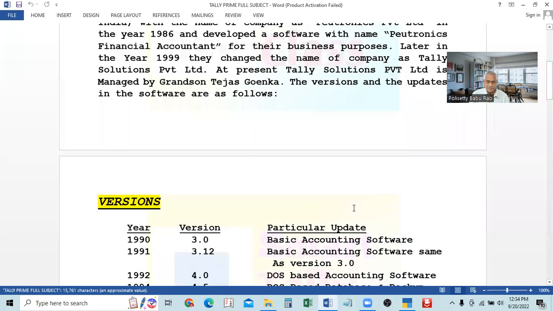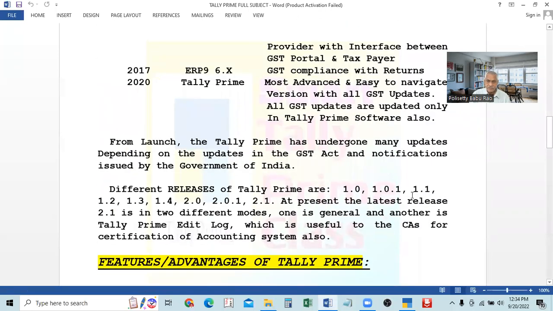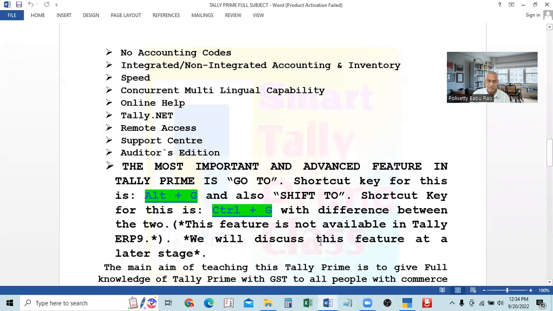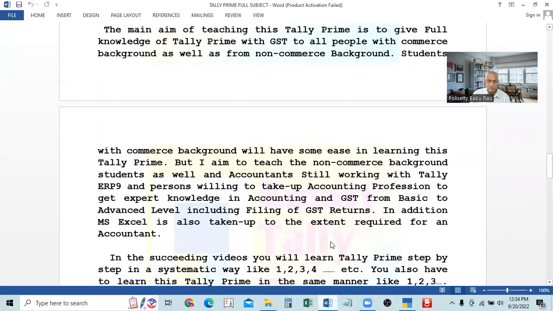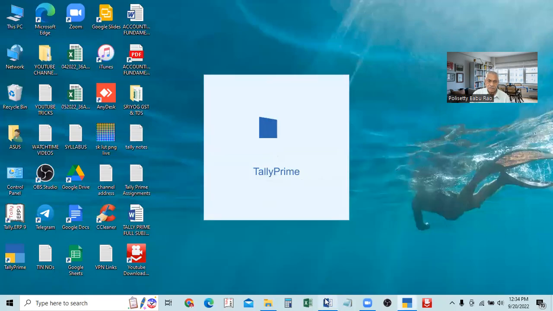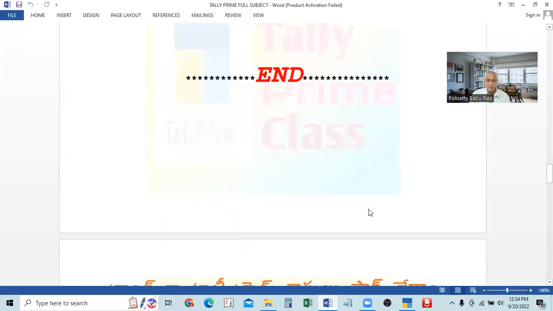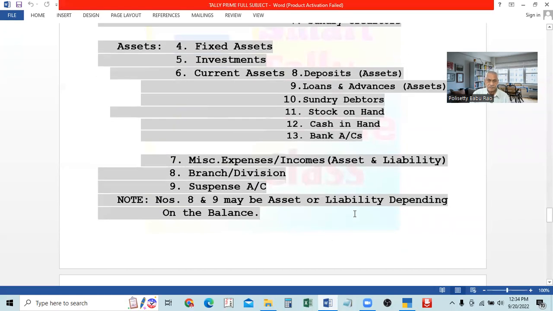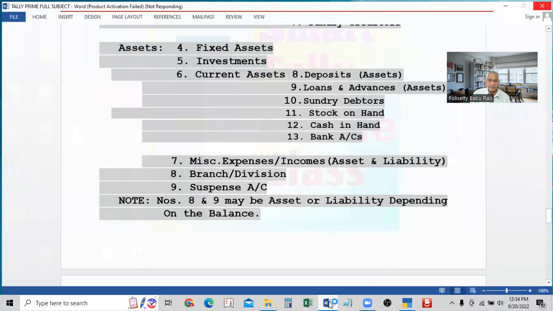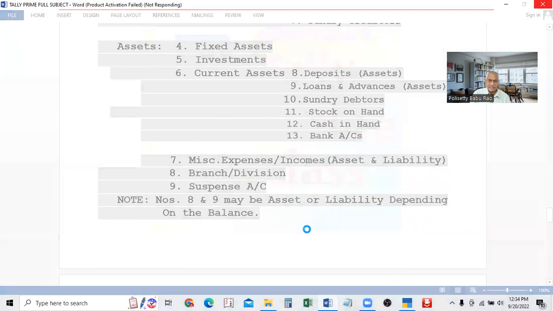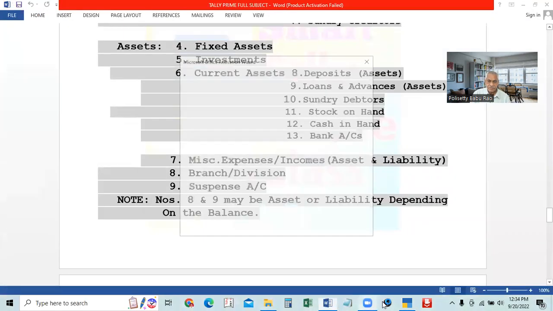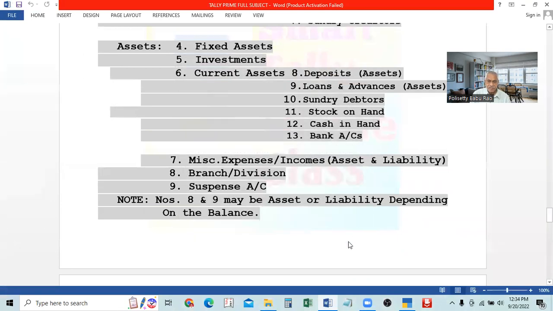Yeah, see here. One minute. There is some problem with the mouse. Okay, we'll see here.